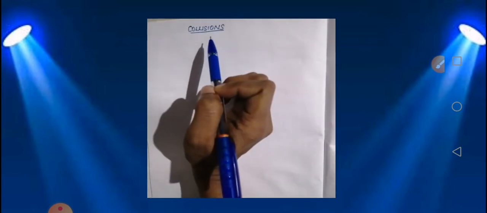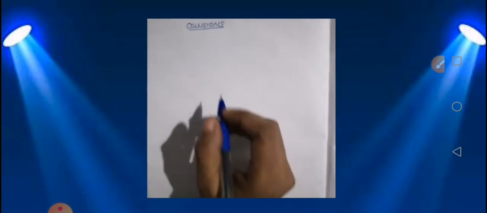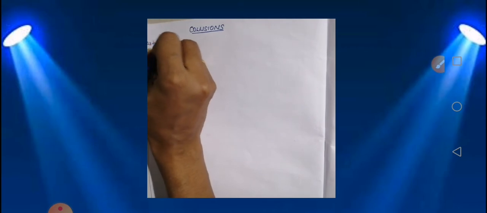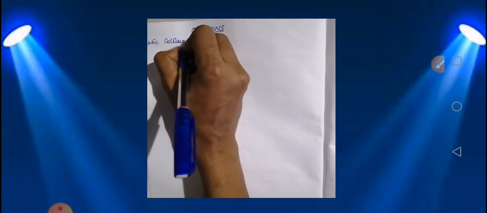Collision is actually of two types: elastic collision and inelastic collision. Today we are going to discuss elastic collision. What do we mean by elastic collision?